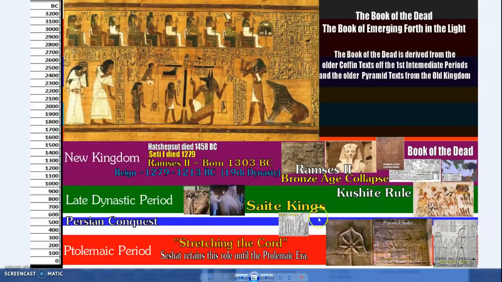Okay, also around the time of the New Kingdom is where the Book of the Dead comes to the fore, also called the Book of Emerging Forth in the Light, and a few other names. The Book of the Dead is derived from the older Coffin Texts of the First Intermediate Period, pardon the typo, and the Coffin Texts are derived from the even older Pyramid Texts.